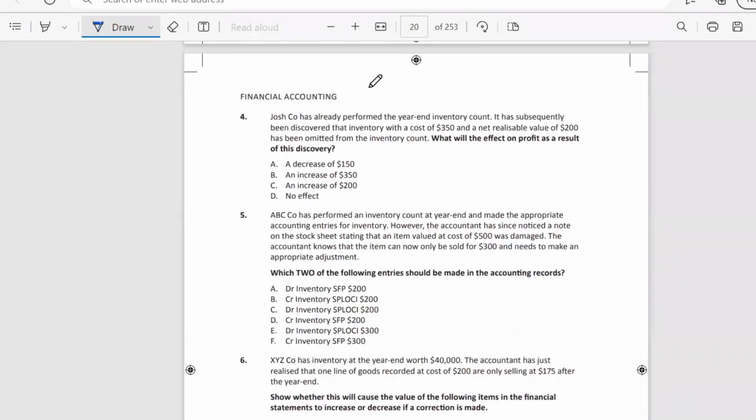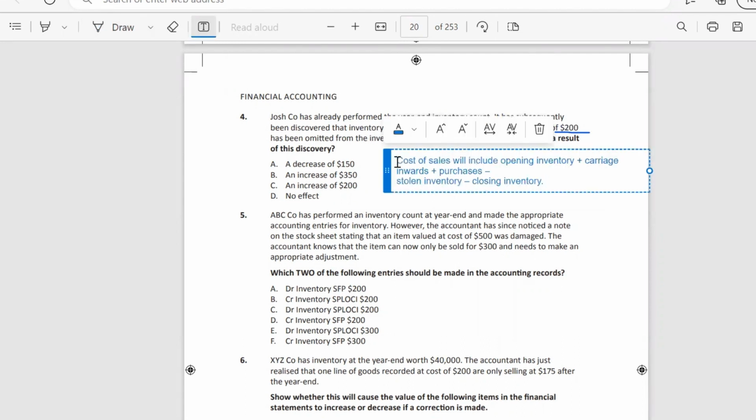Question 4. Josh Co. has already performed the year-end inventory count. It has subsequently been discovered that inventory with a cost of 350 and a net realizable value of 200 has been omitted from the inventory count. What will be the effect on profit as a result of the discovery?